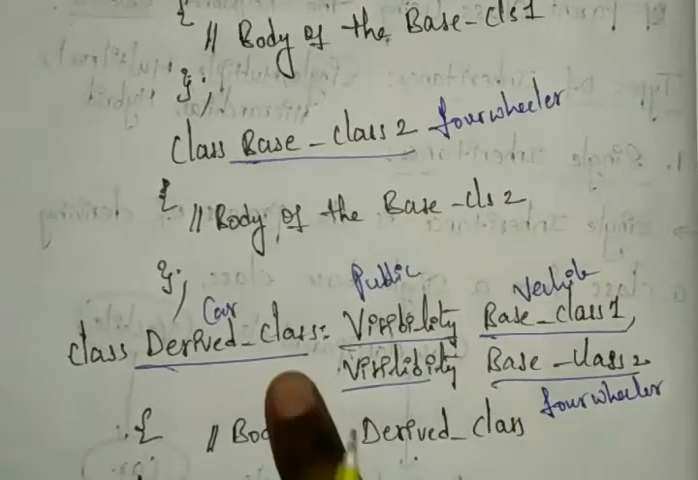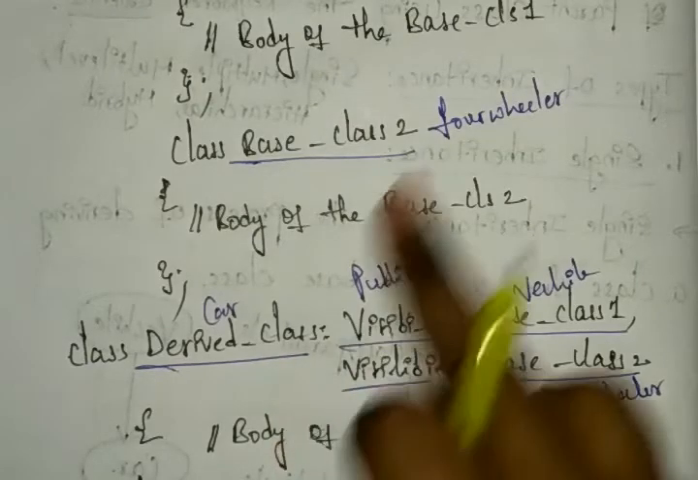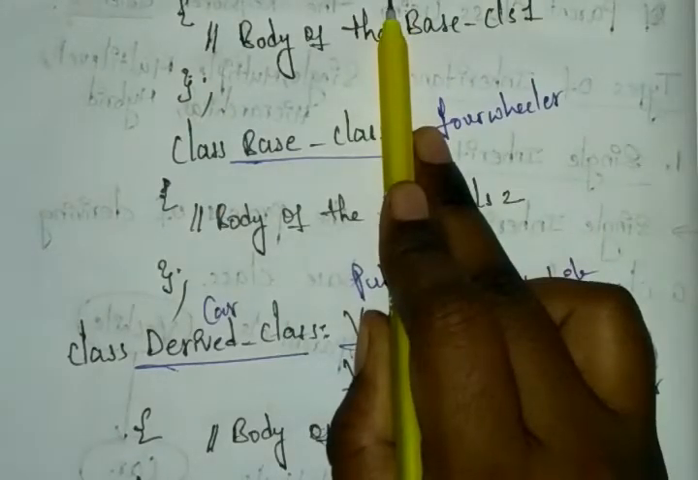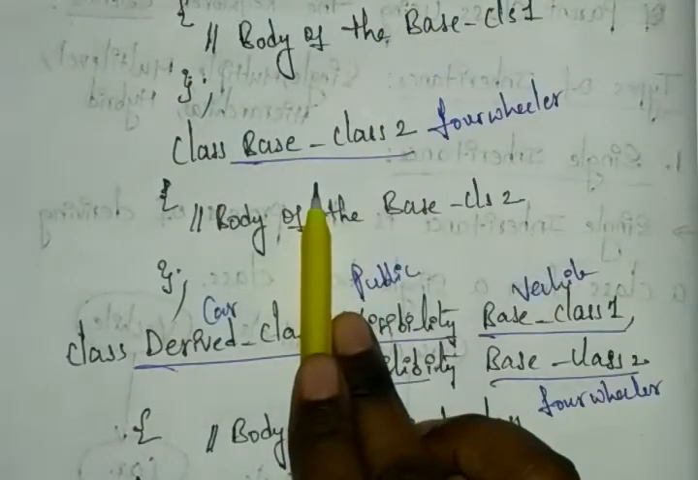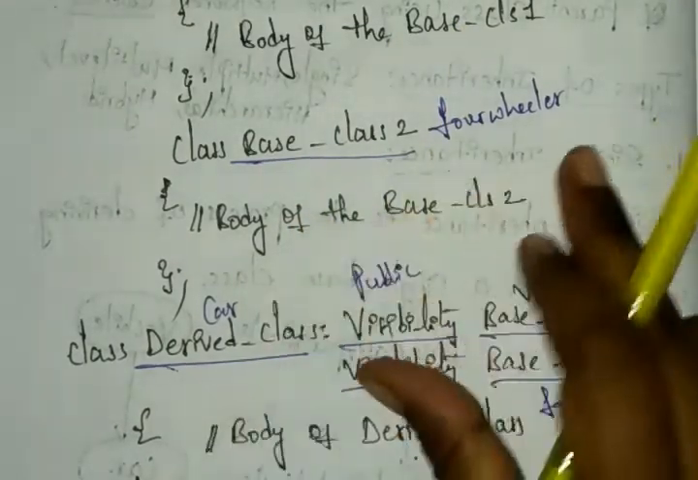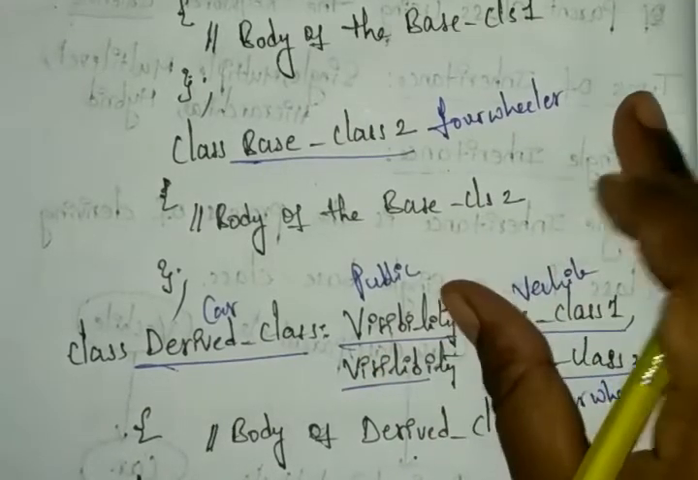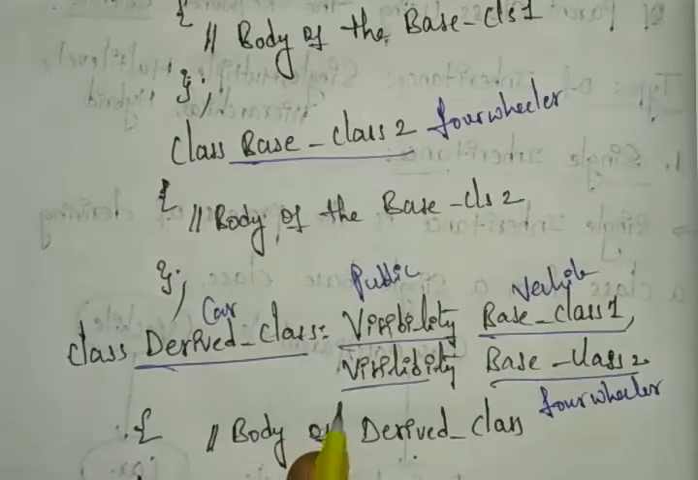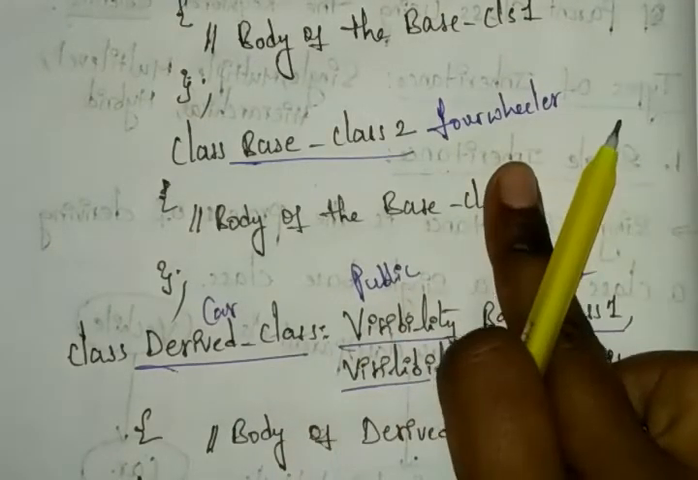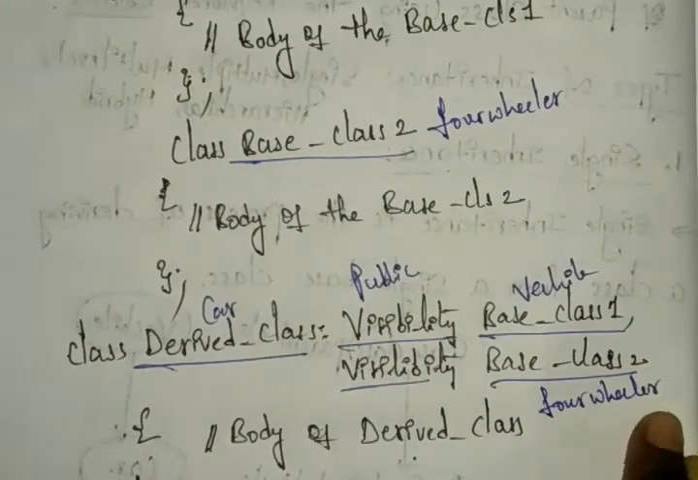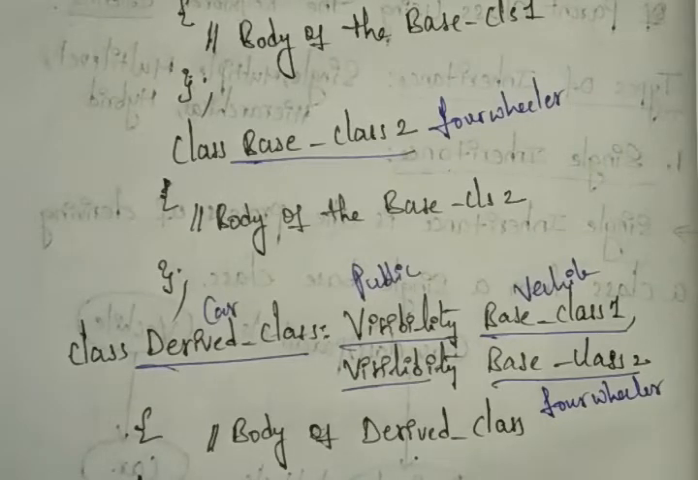So now you can see the derived class will have the properties of base class 1 and base class 2. Base class 1 has its own features, and base class 2 also has its own features. These two are not connected to each other, but these two are connected to our derived class. Then our derived class will have the properties of the base classes, and also its own features. Okay, so like that our multiple inheritance works. Next we have multi-level inheritance.